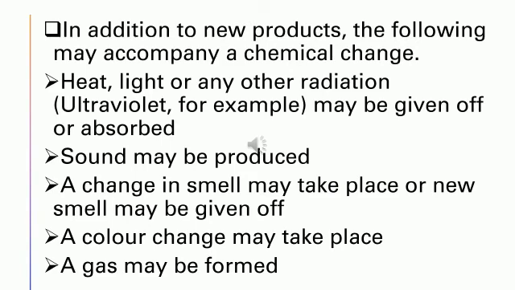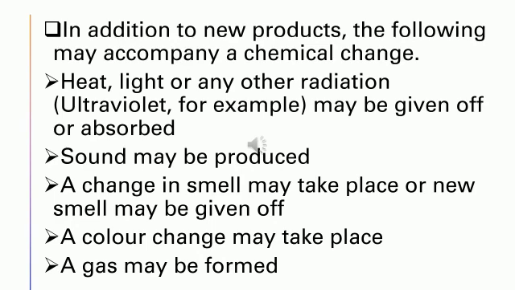In addition to new products, the following may accompany a chemical change. You may experience these kinds of changes: heat or light or any other radiations like ultraviolet, for example, may be given off or absorbed. And sound may be produced. As I said, sound is produced when there is an addition of base to vinegar, right?